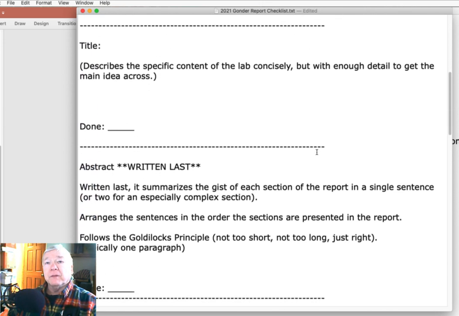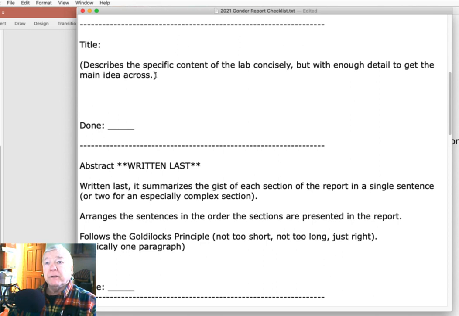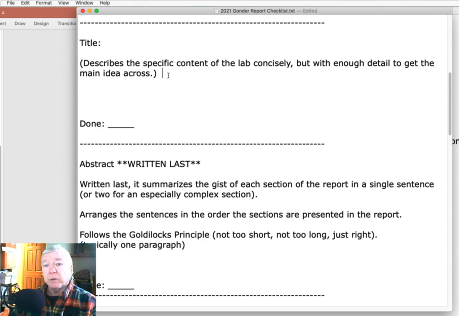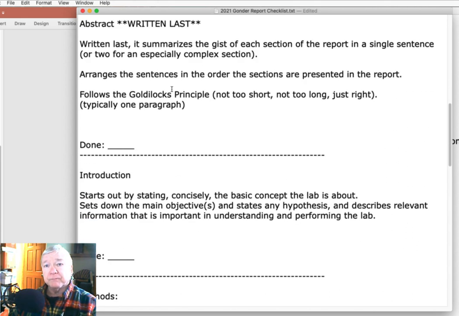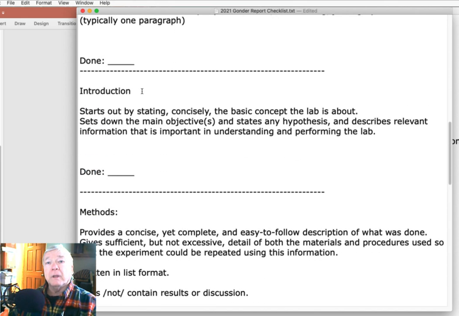So the title is, in essence, a summary of the introduction. The introduction states, well, what's the job? What's the goal? And is there any background that we need to know about this?